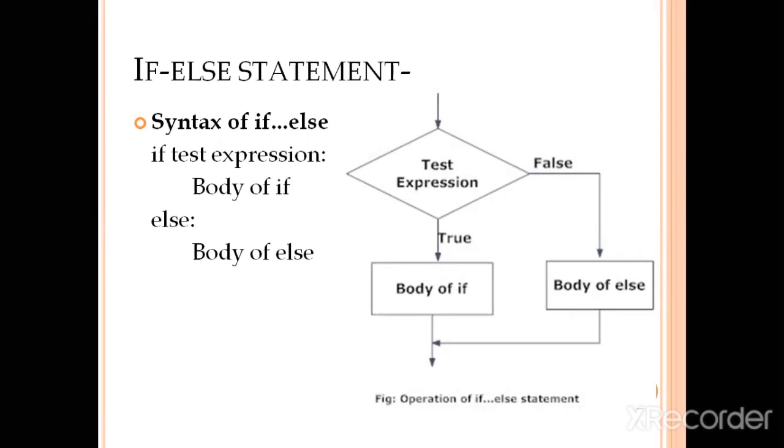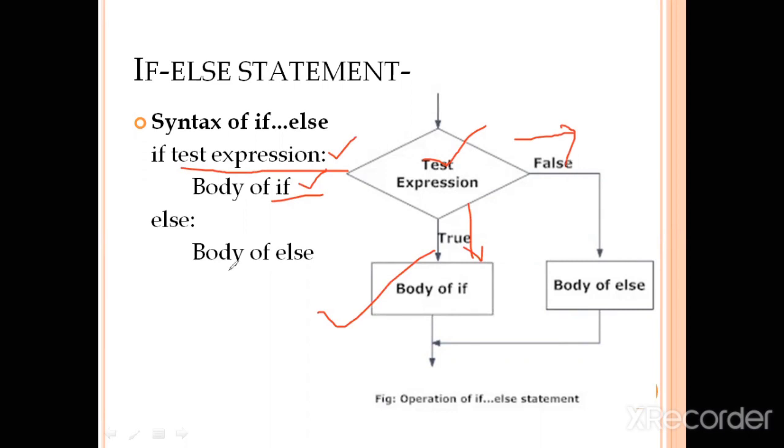According to this flow chart, if I am checking a particular condition here and the condition becomes true, then this particular body of if will be executed. From the syntax, we can say if the statement written in front of if evaluates to true, then the body of if will be executed, and if it becomes false, then what will happen? The body of else will be executed.